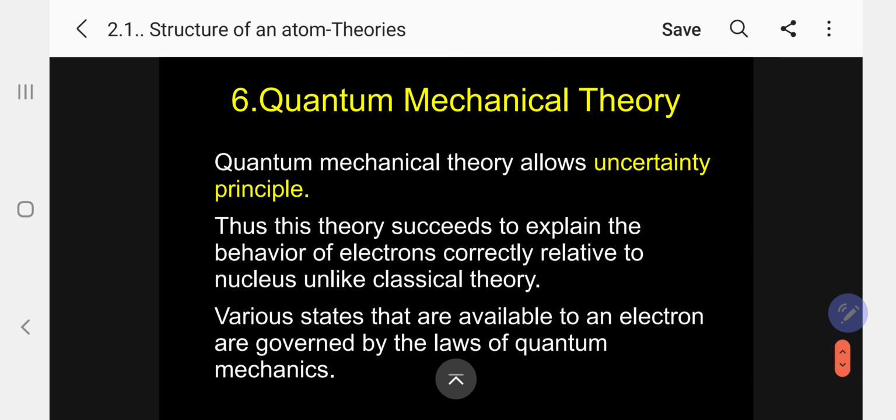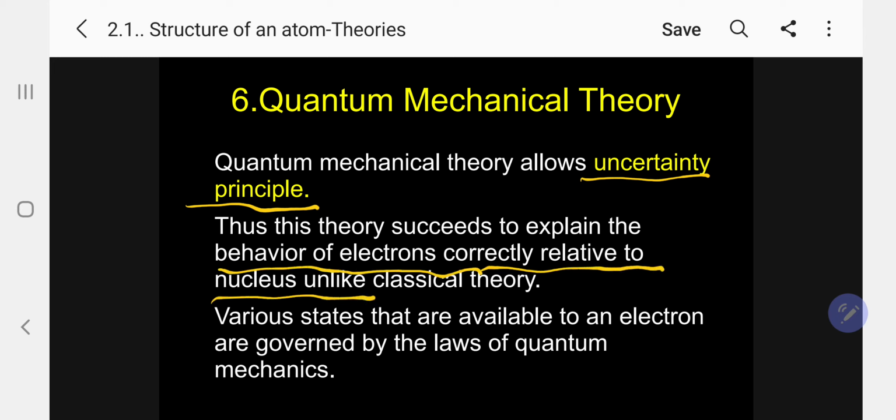Now the last theory I am coming to is the quantum mechanical theory. Quantum mechanical theory is the latest theory, which allows for the uncertainty principle. I will come to the uncertainty principle later; you need not worry about that. This is the principle we will discuss later. So this theory, by taking into account the uncertainty principle, was proposed. Thus, this theory succeeds in explaining the behavior of the electron correctly in relation to the nucleus, unlike classical theory.